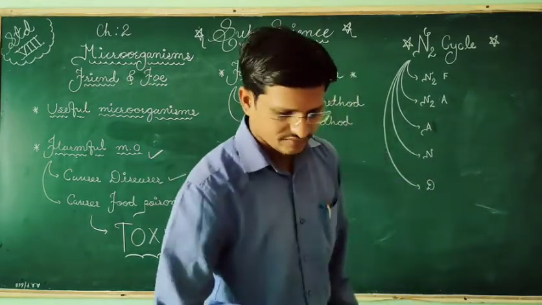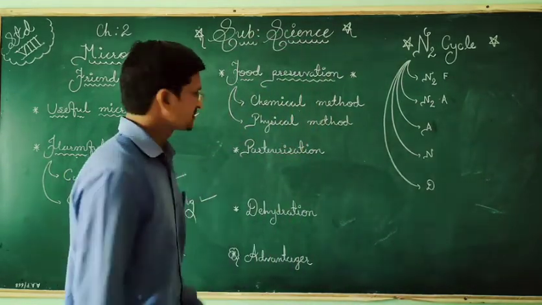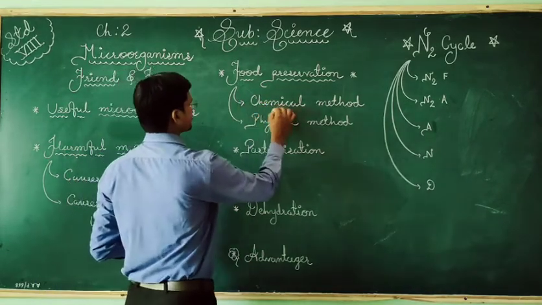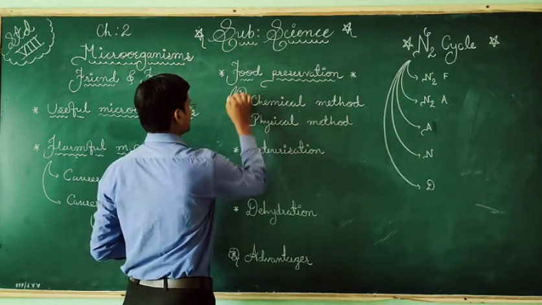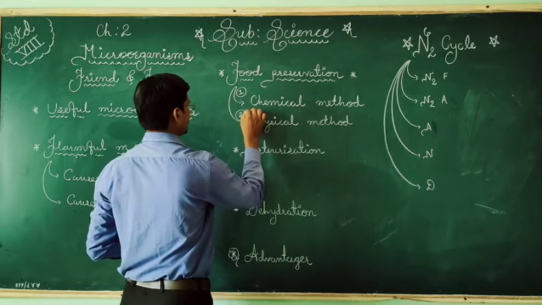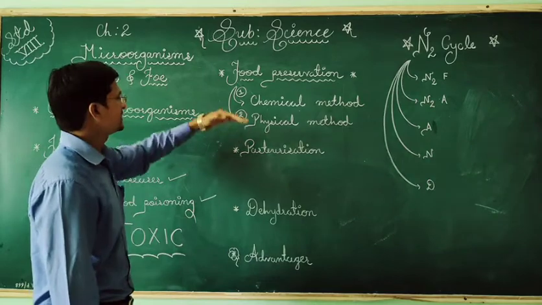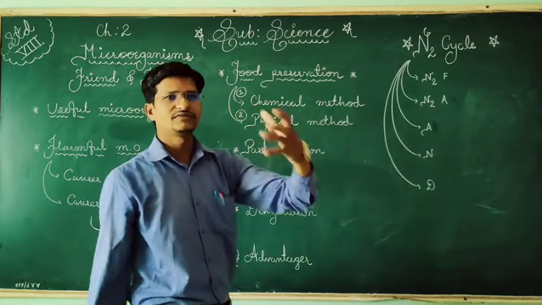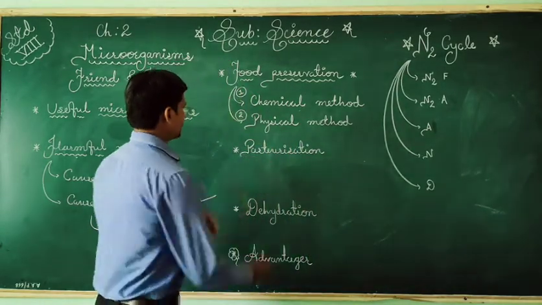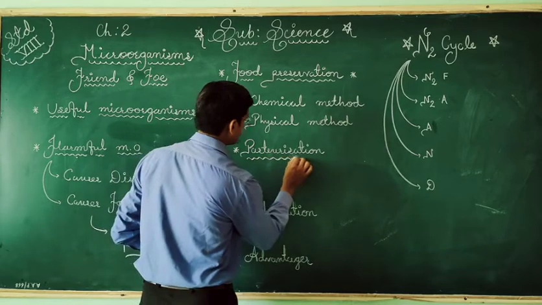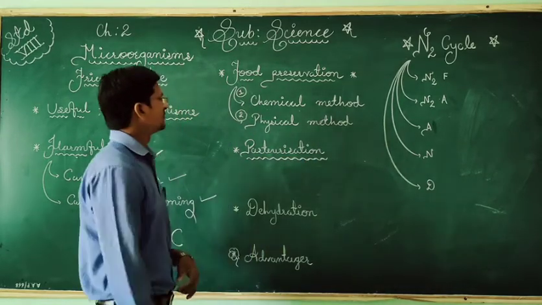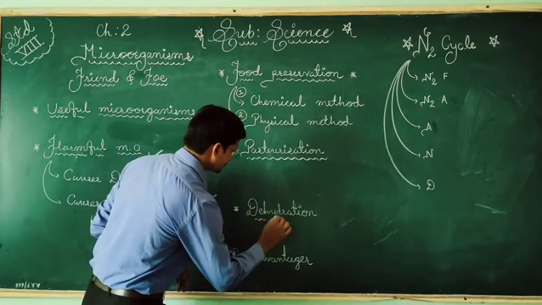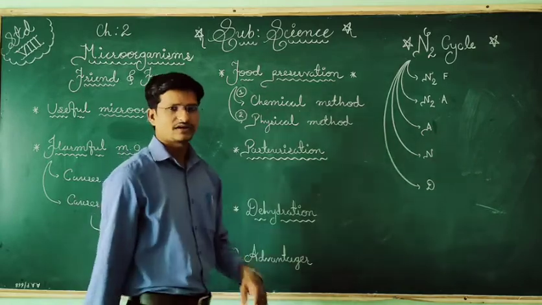Now another very important topic we are going to discuss is food preservation. In that we have first the chemical method, where we use chemicals. Second, the physical method. In chemical methods we add chemicals, and in physical methods we use different instruments. One of the important methods of food preservation is pasteurization, then dehydration also. So these are some important techniques we are going to discuss.